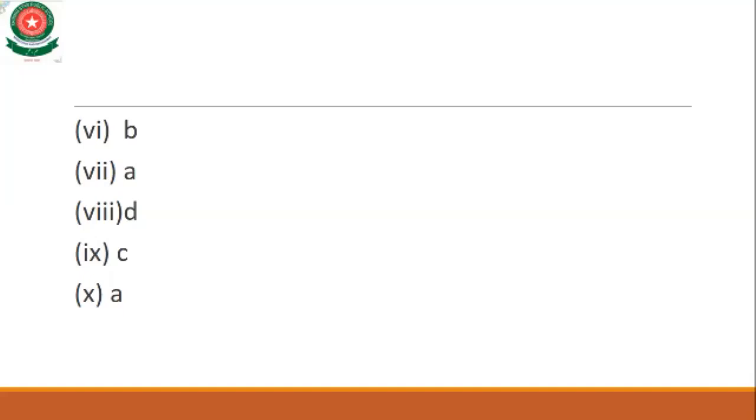Now I will mark the answers in the form of a key. I will write the page number and give it to you in the next lecture of chapter 2. Now move towards chapter 3.